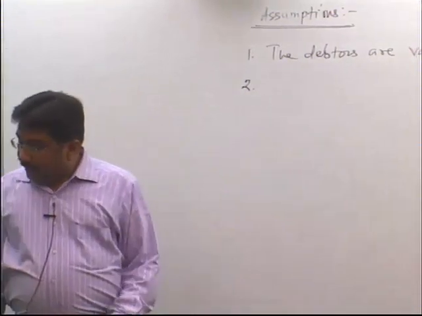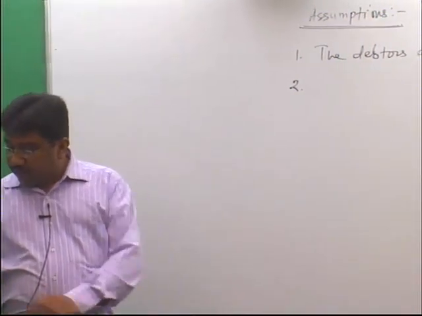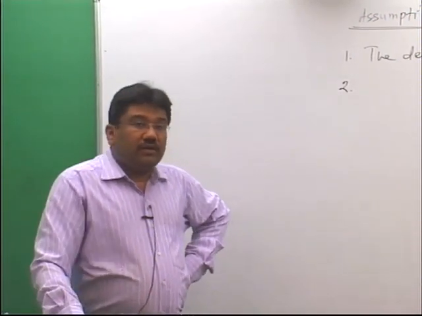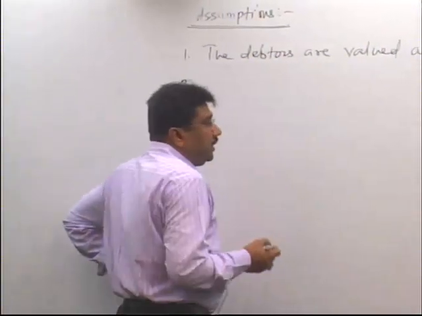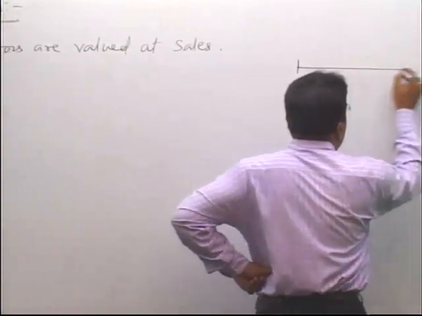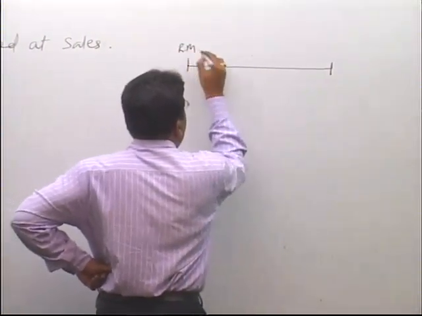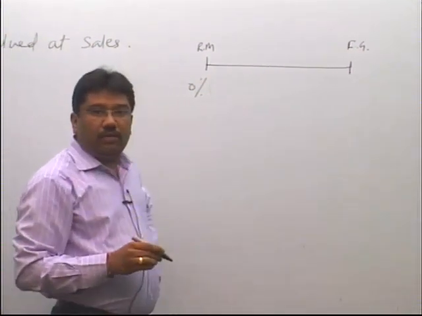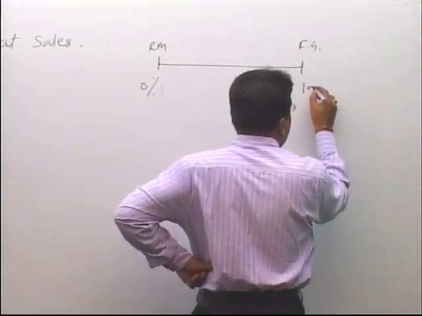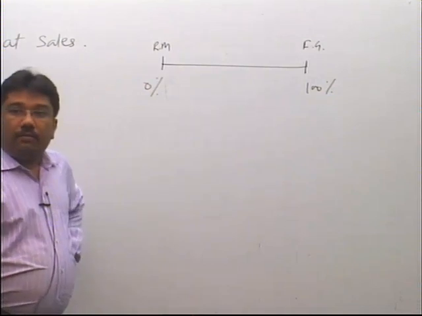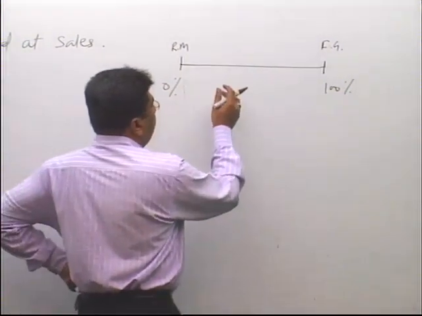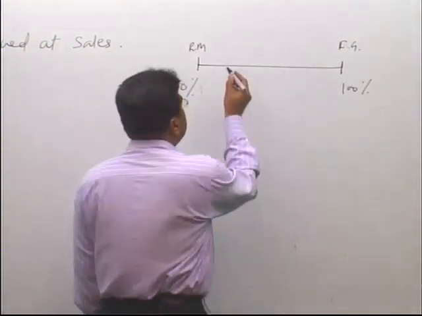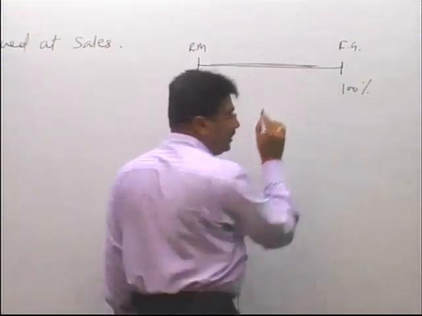Second, now in this question, you are given work in progress. Work in progress means an item which is neither in the form of raw material nor in the form of finished goods. It is somewhere in between. If it is 0% complete, then you call it raw material. If it is 100% complete, then you call it finished goods. But work in progress is a semi-finished type of goods, somewhere in between these two extreme stages.